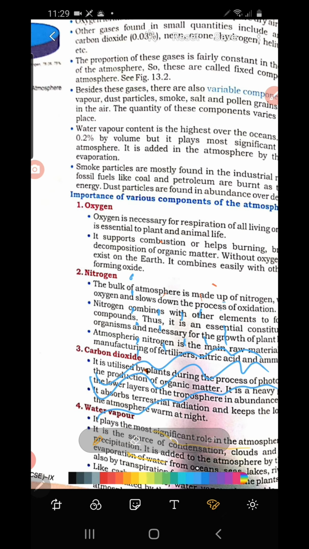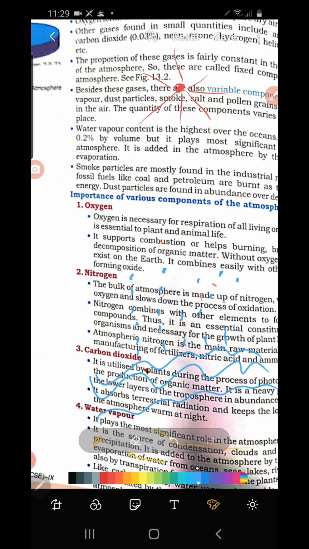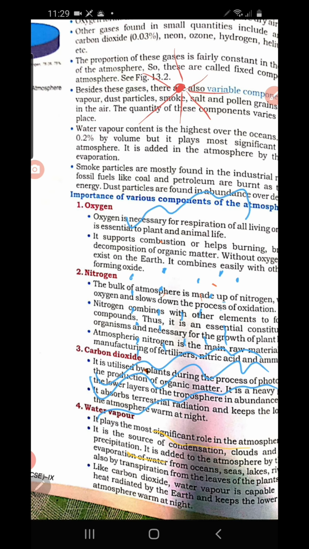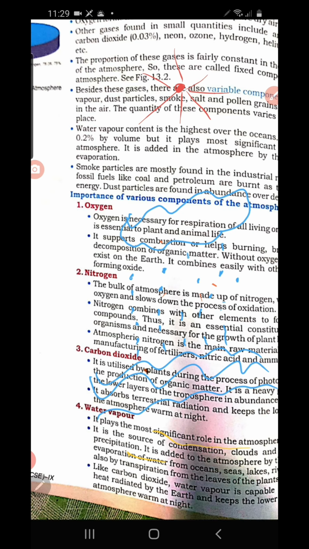Let us draw the sun, a little top here. So when this water vapor reaches a certain height in the atmosphere, it changes into cloud, isn't it? Then what happens when the air cannot carry the cloud? The cloud starts pouring down as rain, and again this water reaches back to the sea.